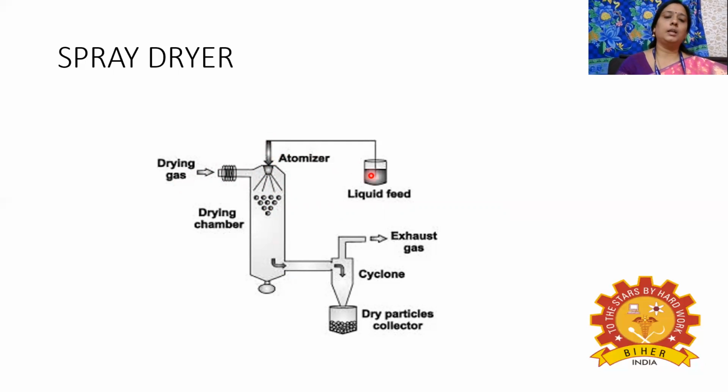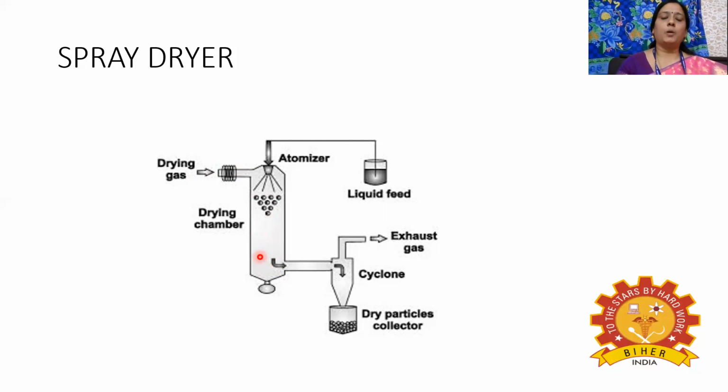Once the liquid feed is sprayed by means of this atomizer, it will form tiny droplets of the feed. Since they are very tiny droplets, once the hot gas passes through them, the moisture present in the droplets will be removed immediately. Once the moisture is removed, it will become a dried powdered product, because the particles are very tiny. Once these tiny particles lose their moisture, they are dried immediately, and we get the powdered form of product in the drying chamber.